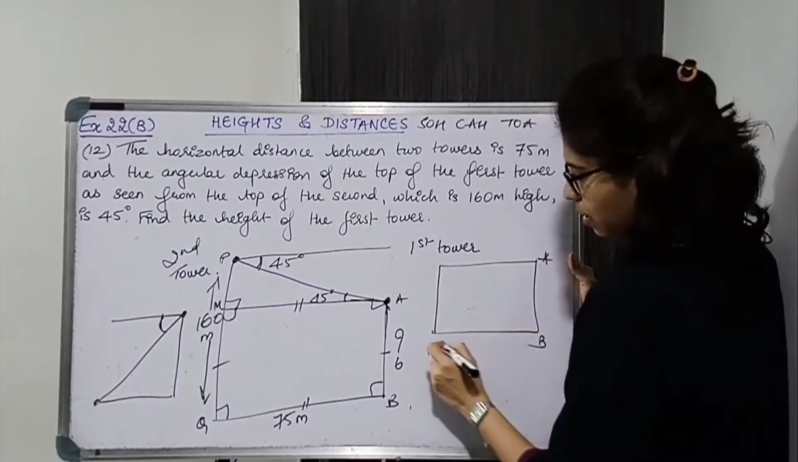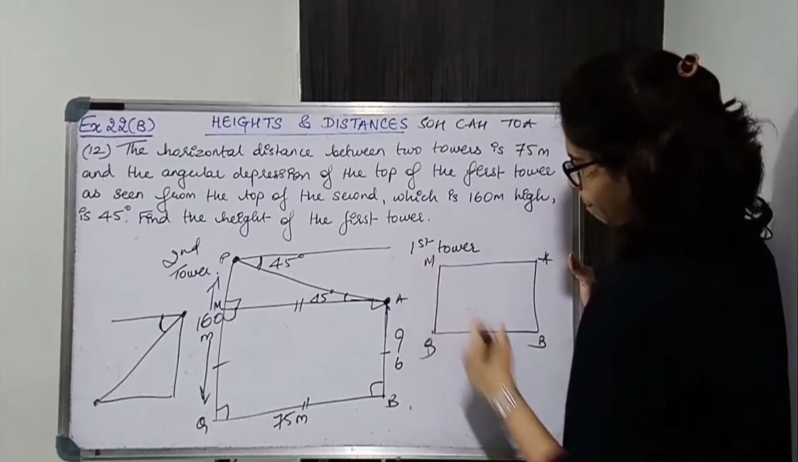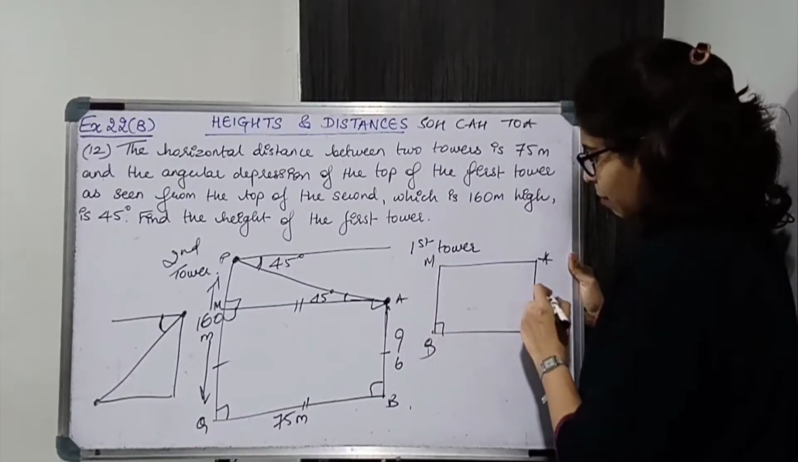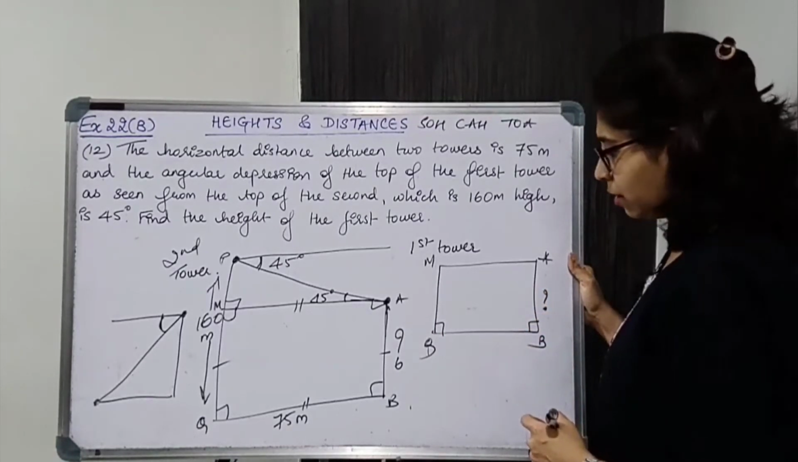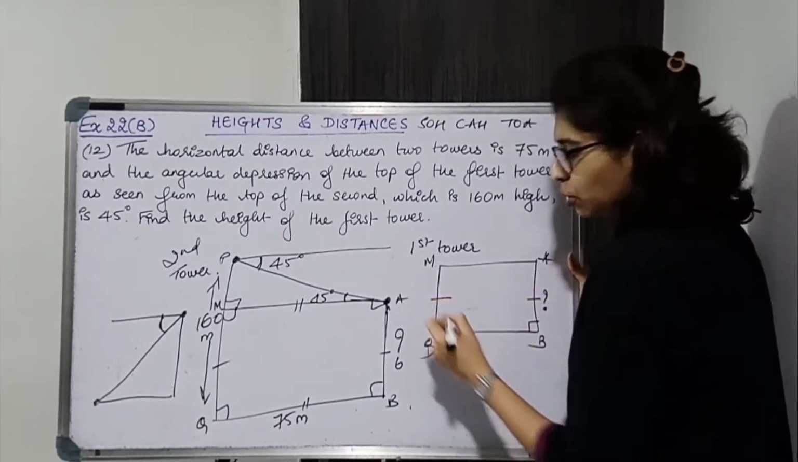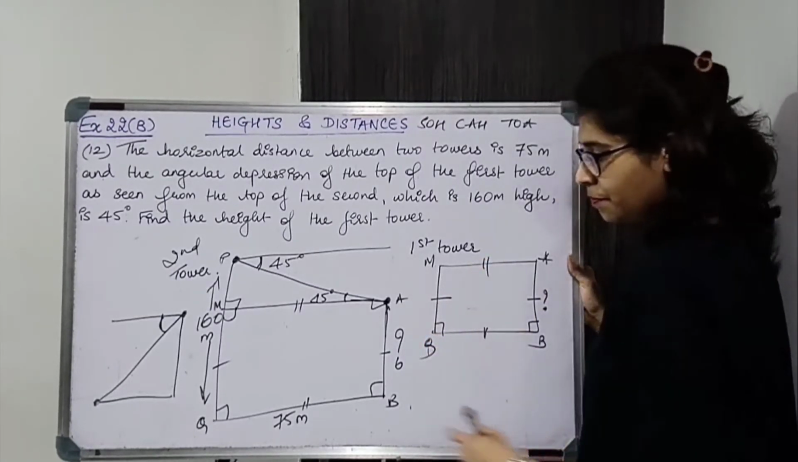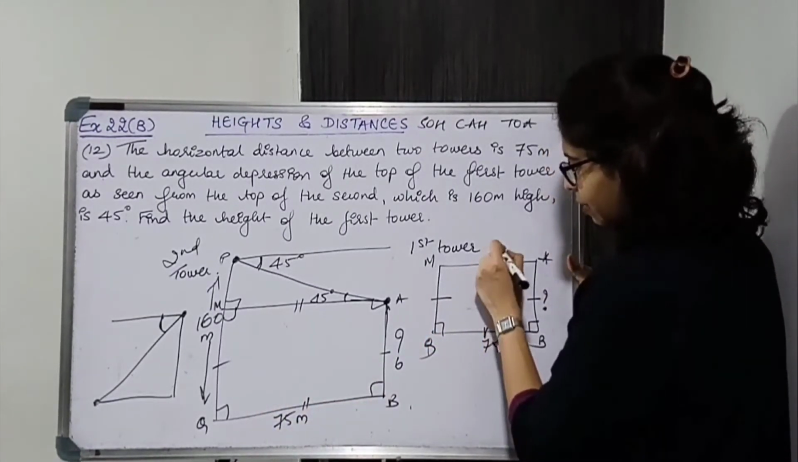Let us draw the rectangle separately for better understanding. A, B, Q, M. Okay. Now AB find करना है. Okay. We know AB is equal to MQ. Opposite sides of rectangle है. And this is equal to this. This is 75, तो ये भी 75 हो जाएगा. ठीक है.